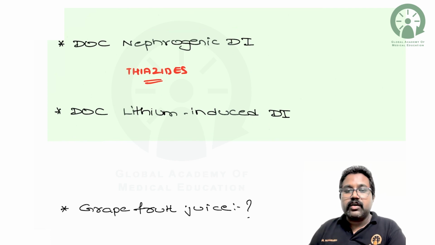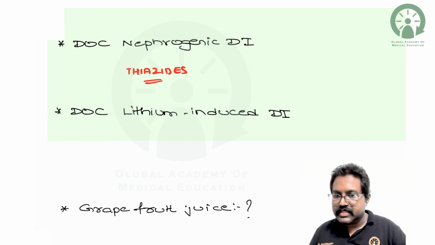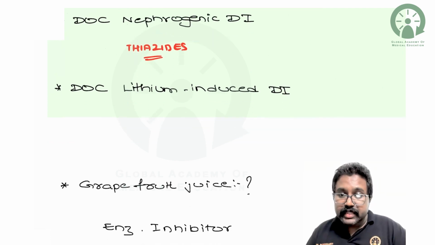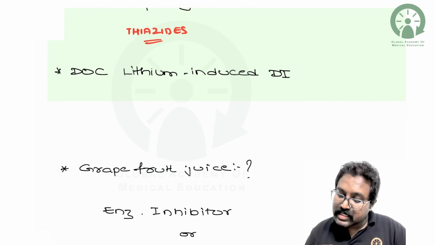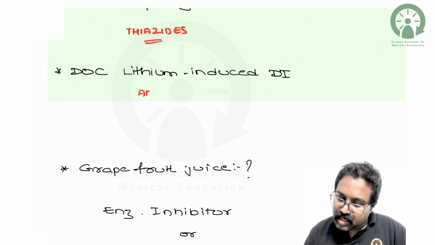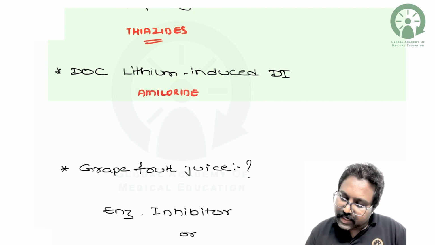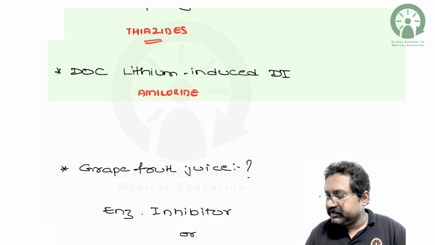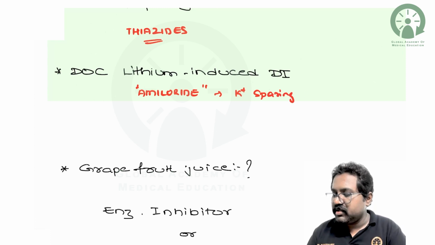So what will be the drug of choice for lithium-induced diabetes insipidus? Please remember, in lithium-induced diabetes insipidus, you are going to use one of the potassium-sparing diuretics, that is your amiloride. So basically, it is a potassium-sparing diuretic.